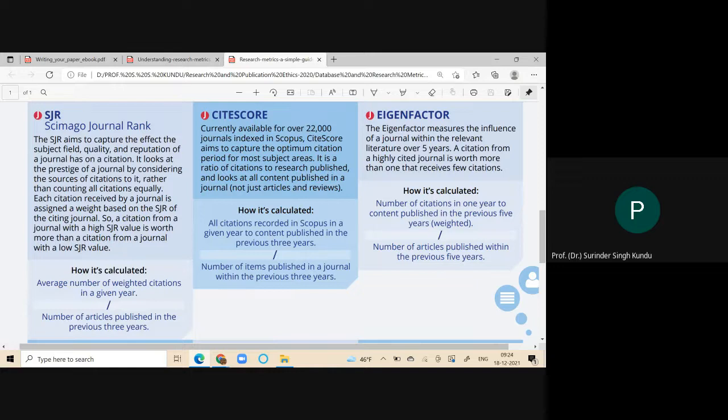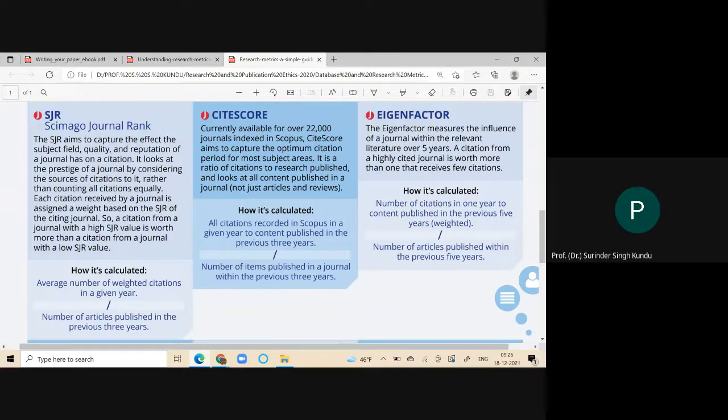In this case, the denominator is measuring the performance of 3 years, but the weighted citation is only for 1 year. Similar to other metrics and other calculations, the citation is mentioned for 1 year and the denominator is related to the previous 3 years, 5 years, etc. For this rank, it is 3 years.